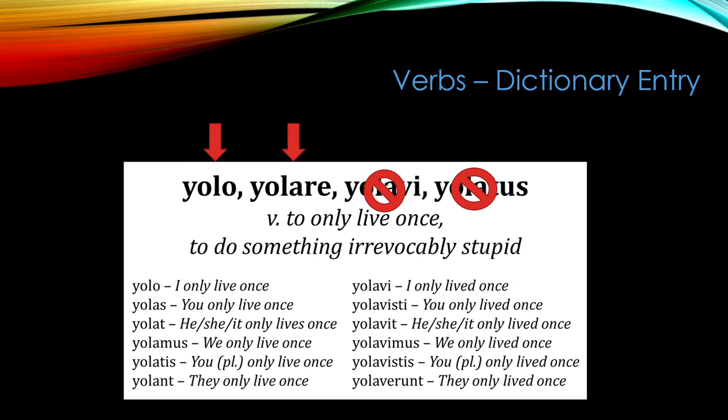The first principal part will always be the first person singular present active indicative of the verb. In the example on your screen, that's YOLO. The second principal part will always be the present active infinitive. In this same example, that is YOLARE.